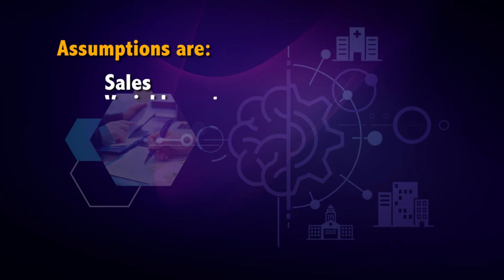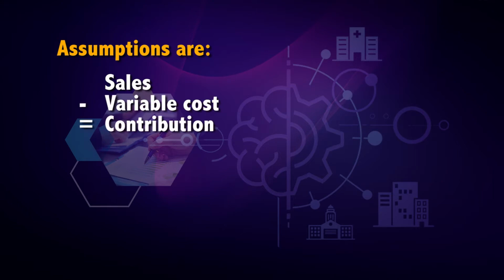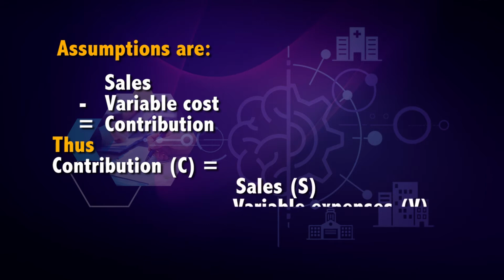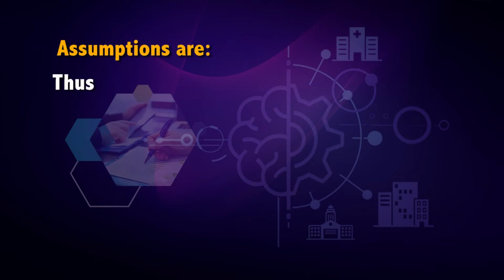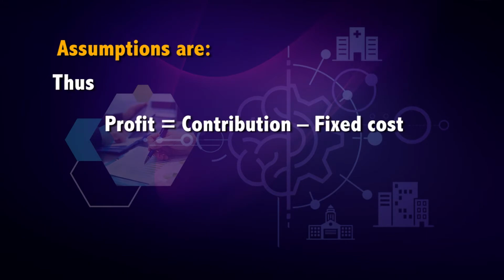Practically, it can be written as sales minus variable cost is equal to contribution. Thus, contribution C is equal to sales S minus variable expenses, that is V. As contribution is the margin for meeting fixed expenses and the balance of contribution is profit, profit is the difference between contribution and fixed cost. Thus, profit is equal to contribution minus fixed cost.